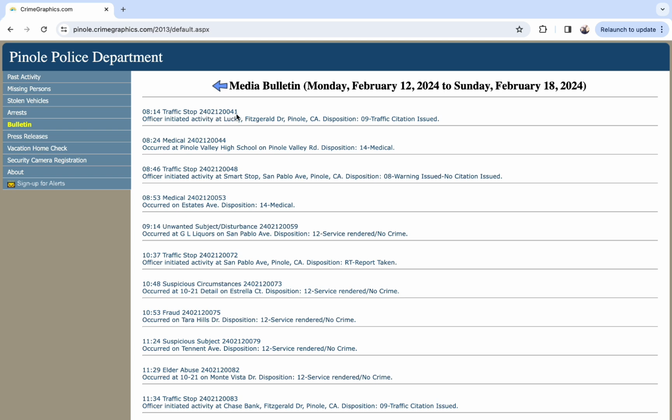Now it's going to be officer initiated activity, shows you where that was conducted, and the disposition, which was how that call ended. The difference between this and our previous blotter is you can now see officer initiated activity included with calls for service. So the difference is when somebody calls into the police department to create a call compared to when an officer creates a call for themselves, i.e. a traffic stop.